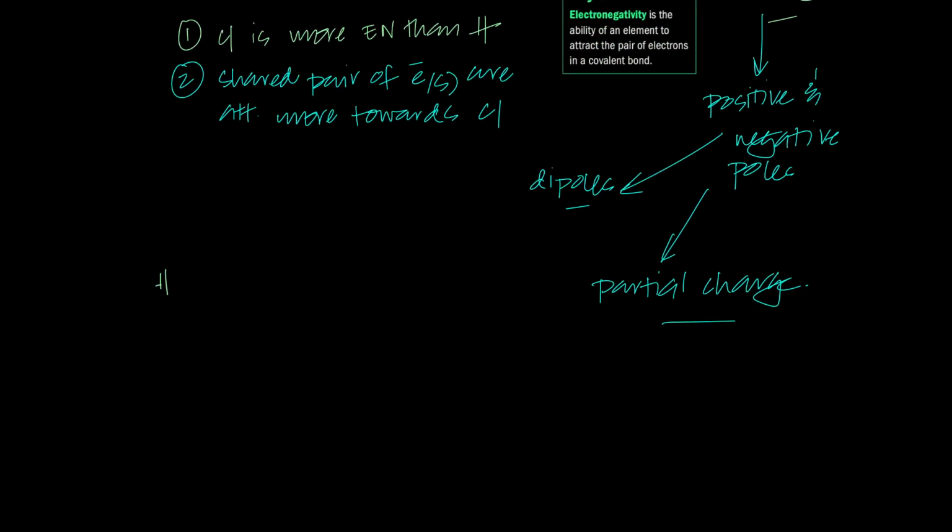My question: if I am showing an HCl molecule like this, what should be the charges? Well, we know that in HCl the electrons are not going to be shared dead center, because chlorine is more electronegative. It's going to have a partial negative charge, and hydrogen is going to have a partial positive charge. And these partial charges are called dipoles. Combined together, these two charges are called a dipole, and this is the positive pole, the partial positive charge, and that's the negative pole. And this is actually called separation of charge, which is polarity. Polarity is just the separation of charge where two poles form, a partial positive pole and a partial negative pole.